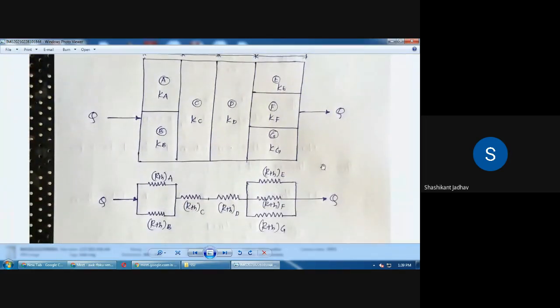Okay, so this is the resistance diagram. A and B are parallel to each other, and the combination of these two is in series with the component C. And C and D are in series. Then E, F, G, all three are parallel to each other and in series with the D. Okay, so at the inlet heat transfer is Q and at the outlet heat transfer is Q.